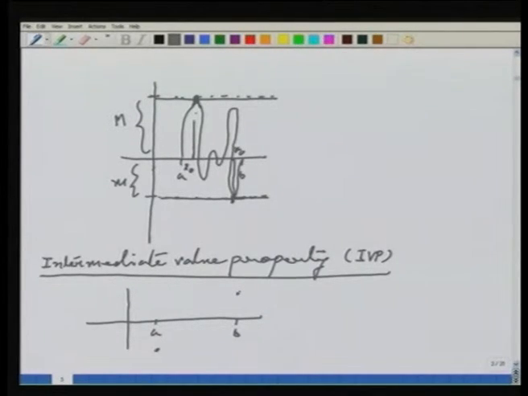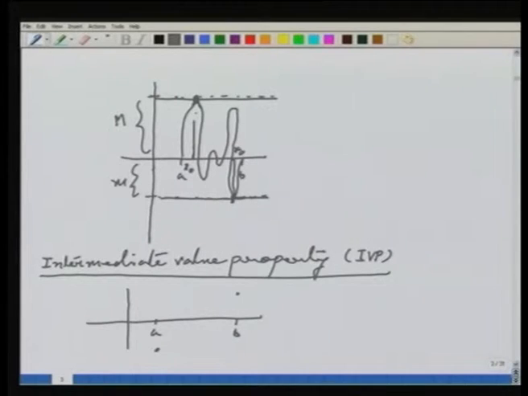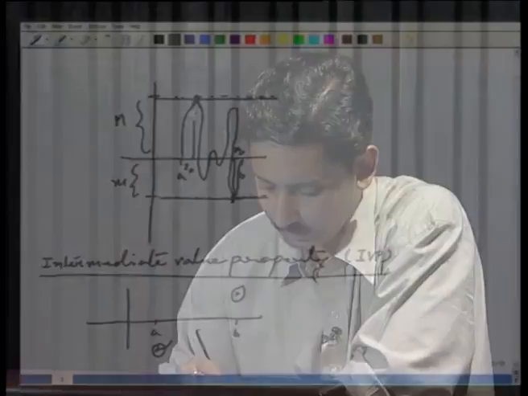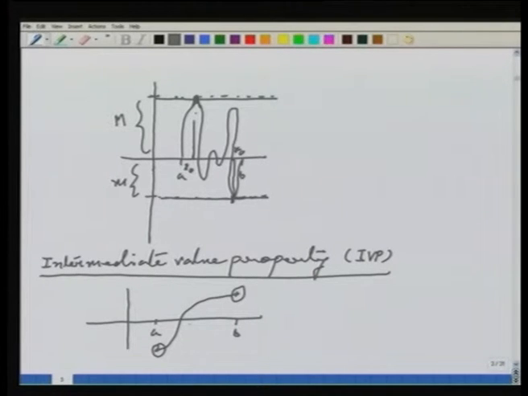Now f is a continuous function. It means if I can draw the graph of the function, then I can draw it without any break. That means in the graph there is no break. Now if you have to join this point and this point through a graph which has no break, then it is obvious to see that the graph has to look something like this. It might be something like this also, I don't care.